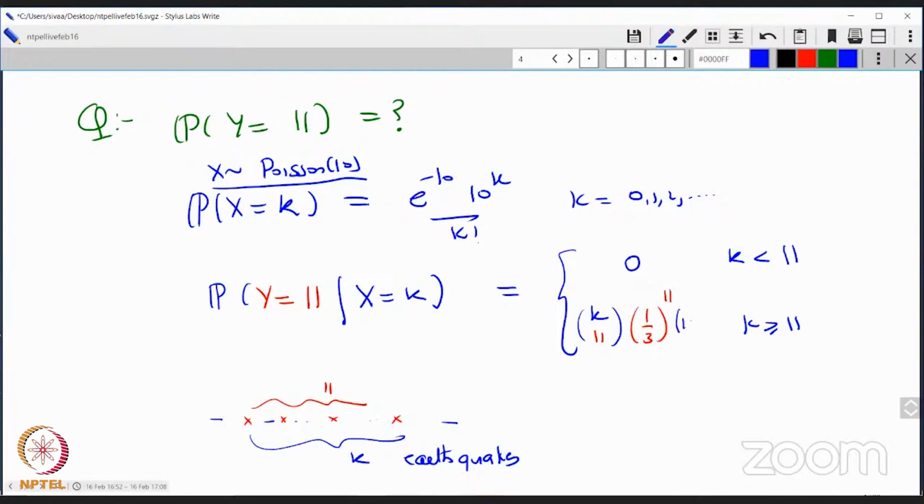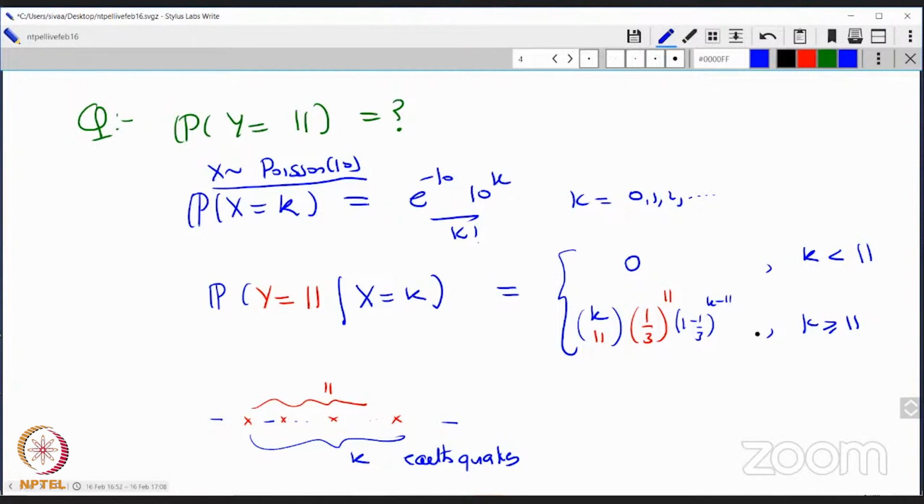That means (1 minus 1/3) to the power k minus 11. But that's what it's going to be. So y equal to 11 given x equal to k is going to be this problem.